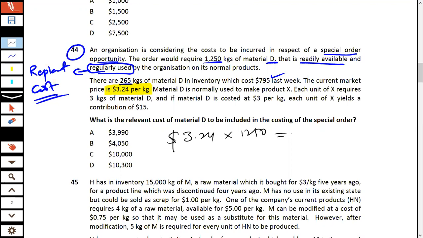I repeat, what is it going to be? 3.24 multiplied by 1250 gives you 4050. So it's actually going to be 4050. If it is 4050, what is the relevant answer? It's B.